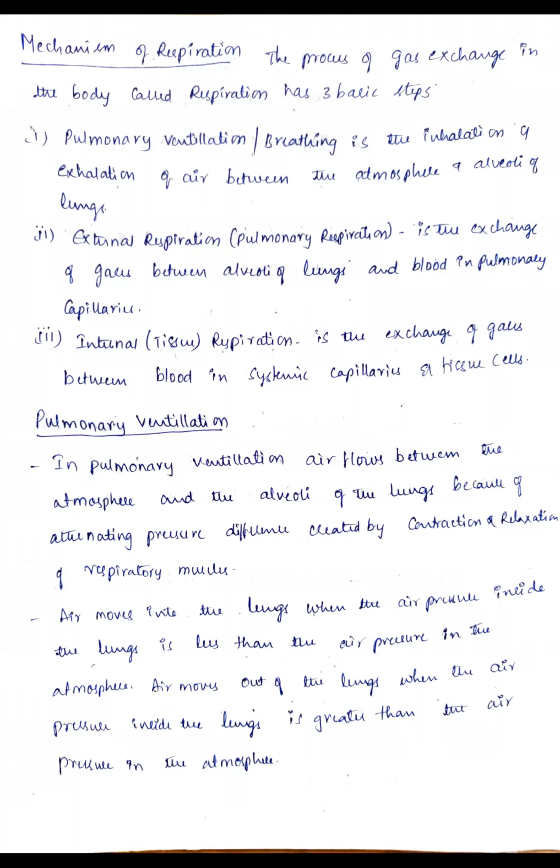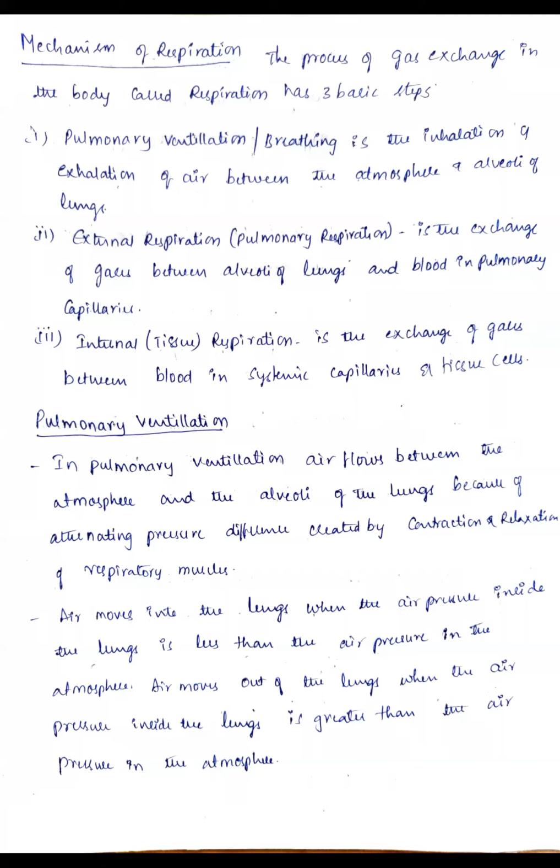This pulmonary ventilation involves both inhalation and exhalation of air between the atmosphere and the alveoli of the lungs. Clear? That means if there is any exchange of gases between the atmosphere and the alveoli of the lungs, you will call it pulmonary ventilation. And the second one is external respiration or pulmonary respiration, that is the exchange of gases between the alveoli of the lungs and the blood in the pulmonary capillaries. You will call it external respiration.